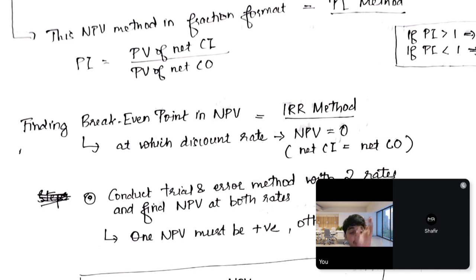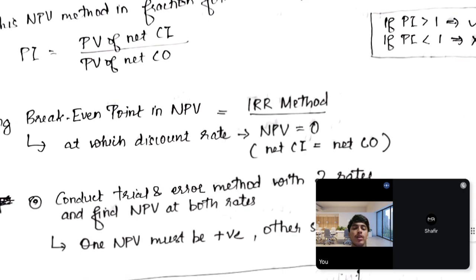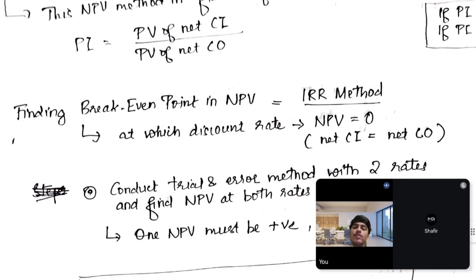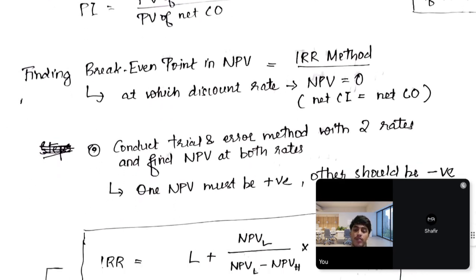Similarly, at what discount rate should I provide so that the NPV is 0? That is the IRR method. So net cash inflows equal net cash outflows. Where the balance strikes, that point I have to find. So that is the break-even point in NPV.